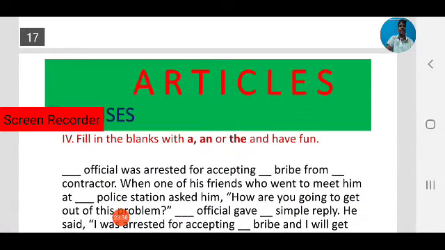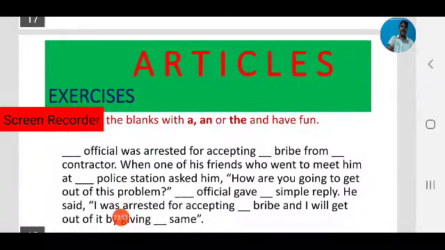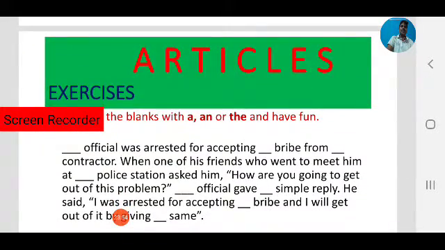Fill in the blanks with a, an, or the, and have fun. Here we can use three articles. So read the paragraph and use the appropriate article before the nouns in the paragraph. It is some fun, and you can have fun while reading.